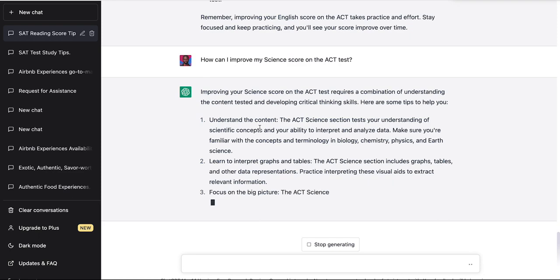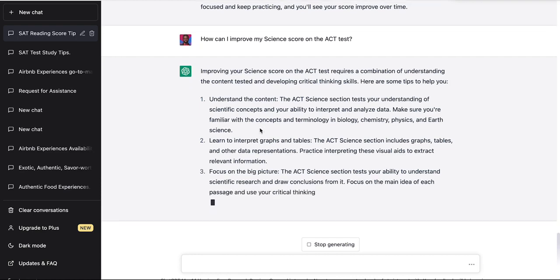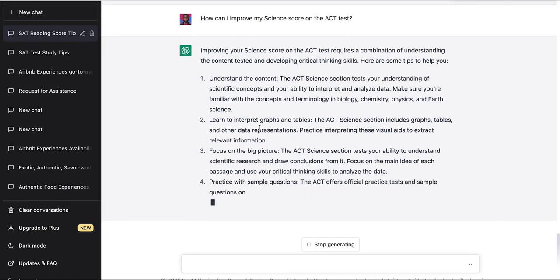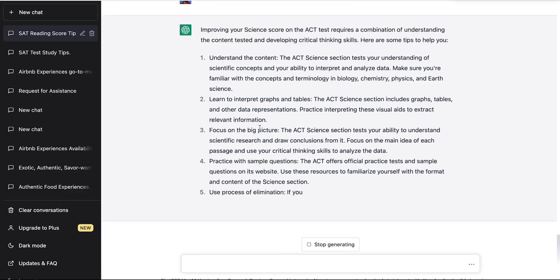Pointer 2 says learn to interpret graphs and tables. Yes, graphs and tables are the science section. It really tests how well you can read tables and interpret data. And interpreting data may come from reading graphs, maybe reading all sorts of charts that scientists use to communicate their scientific findings, right? So that is a great point.